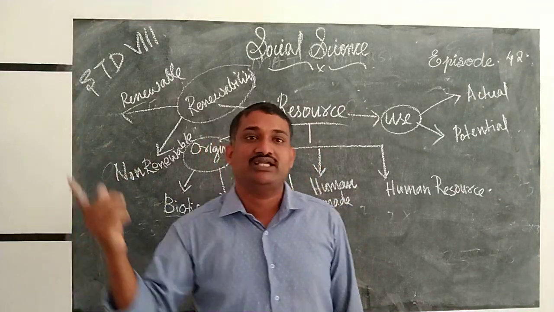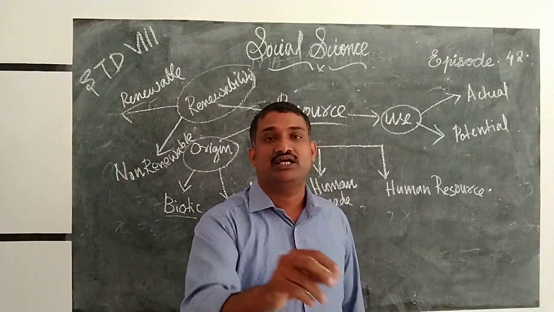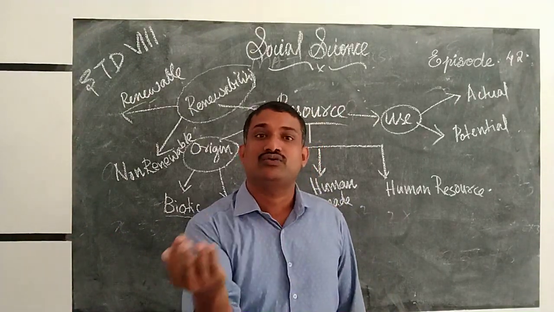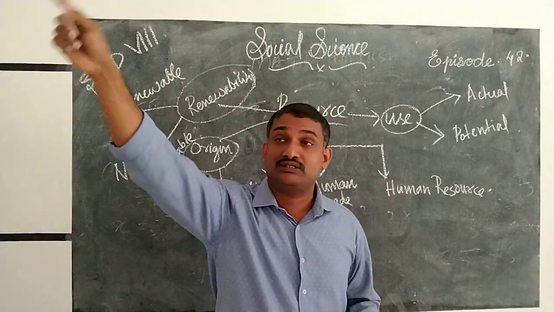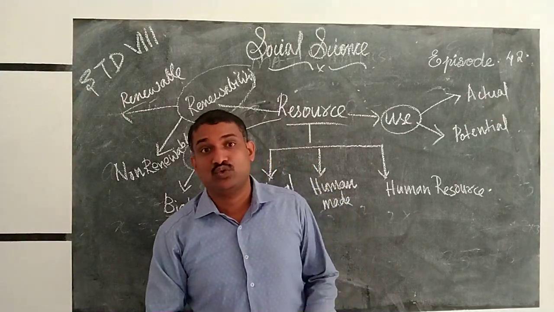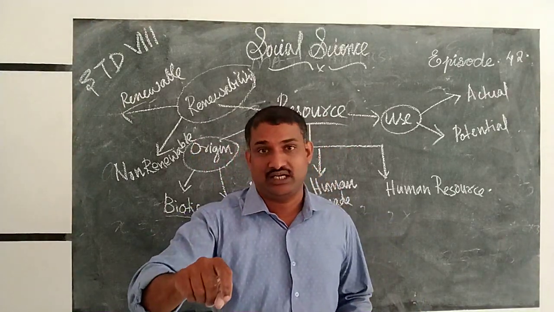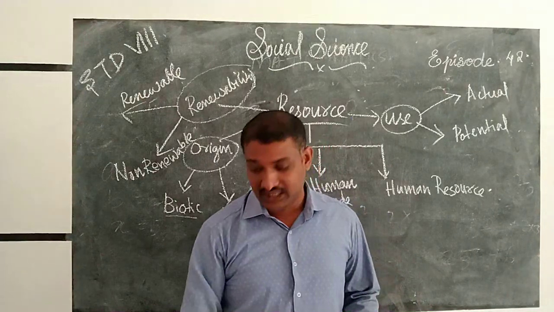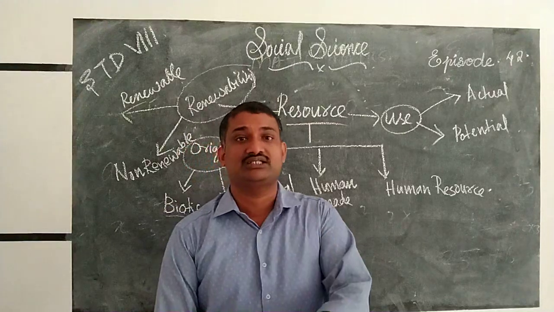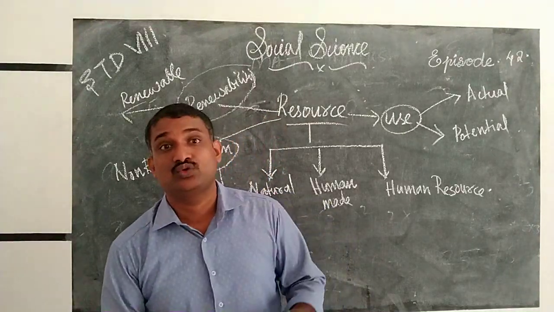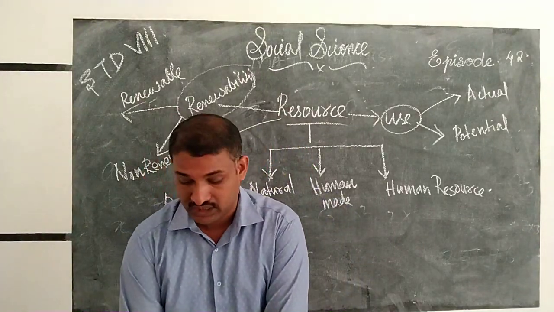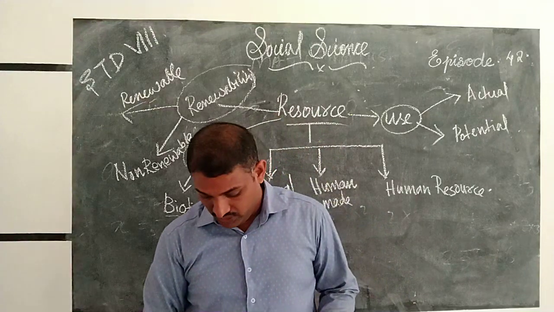Otherwise, any other person from any other country may find the same thing and apply for a patent, and he will get the right. What you find of no use or no value, others will find. So you need a patent. What is a patent? Patent means exclusive right over an idea or invention. You invented this, so you definitely get that patent. Otherwise, any other person will find it, and your item will not have any value at all.